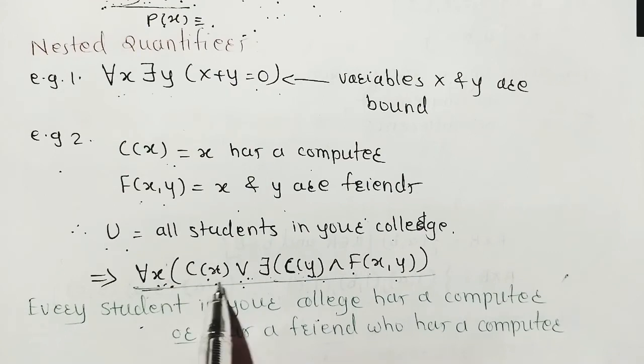Either x has a computer or there exists a friend y who has a computer. This is called nested quantifiers.